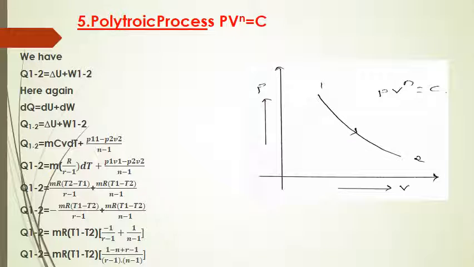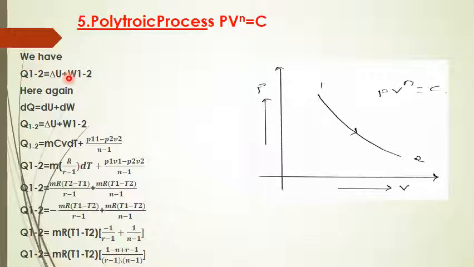Now let us see what will be the expression for the first law of thermodynamics in the case of a polytropic process. A polytropic process is the process which follows this expression: PV to the power n is equal to constant. So in any polytropic process, this expression should hold good. This n is the polytropic constant. This n value changes for different processes.